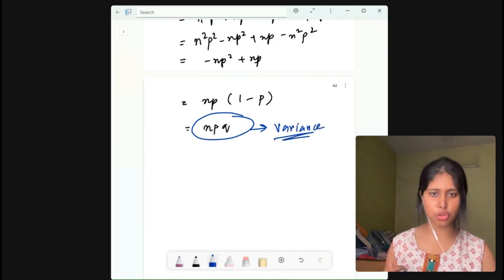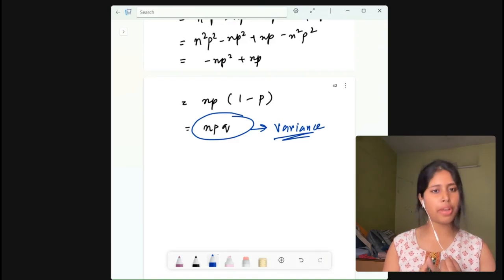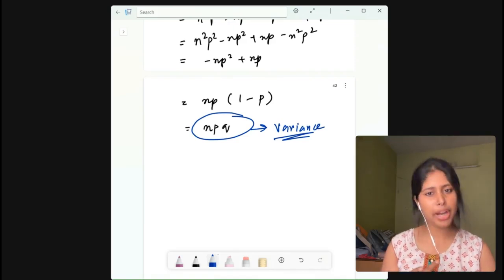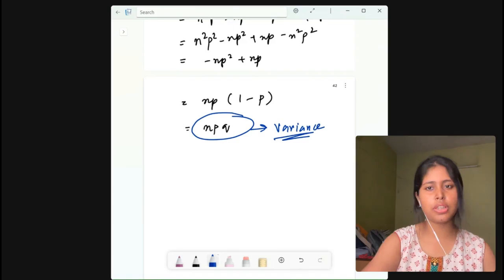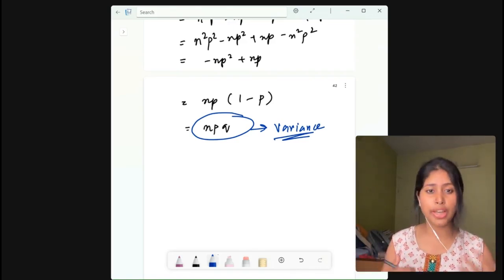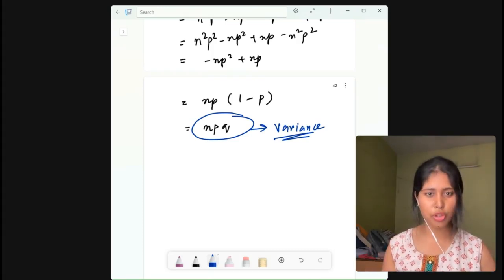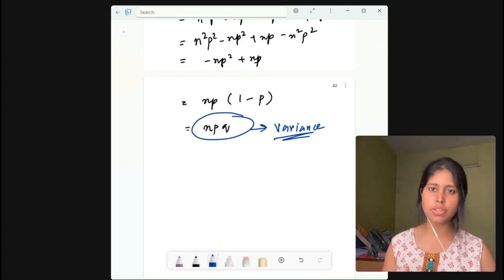So in today's class, we have derived the MGF, mean and variance for all three distributions: Poisson distribution first, then geometric distribution, then the binomial distribution. Now we know how to do the calculations of MGF. This is very important because all these three can come in your exam, so make sure you practice this perfectly at home. And next comes the last part of today's class, which is the properties of MGF.